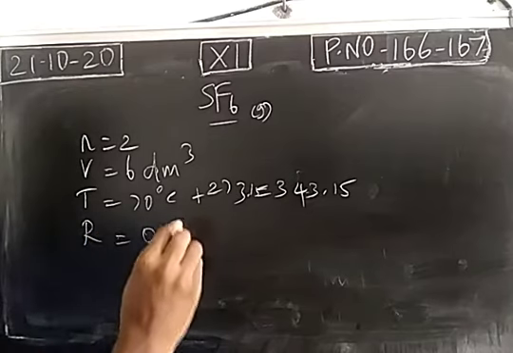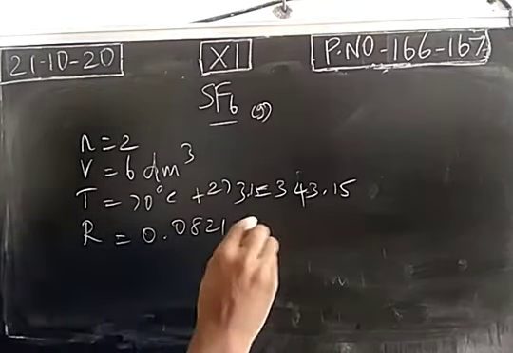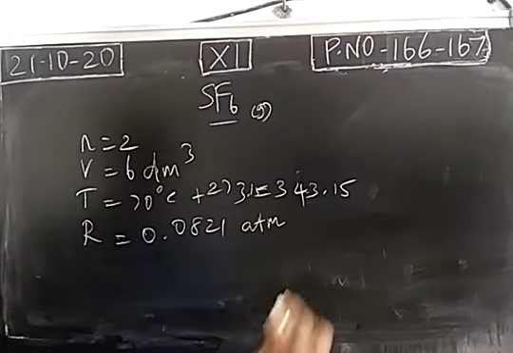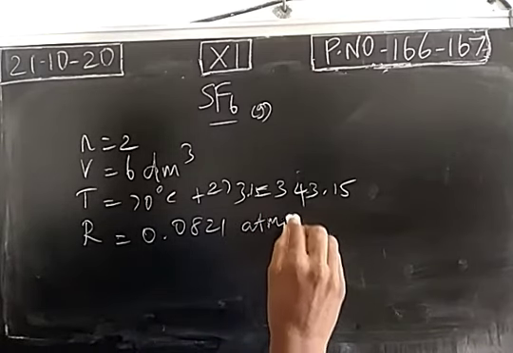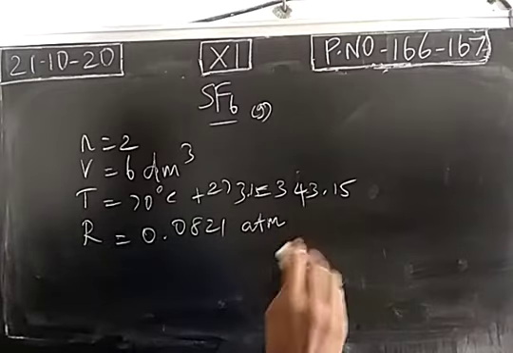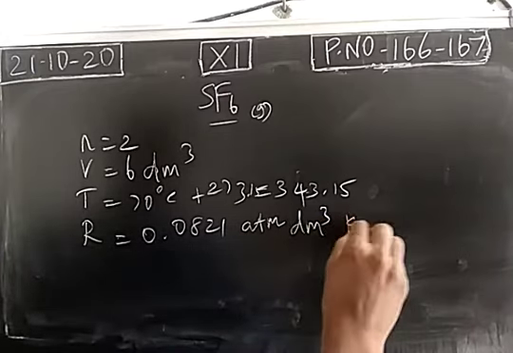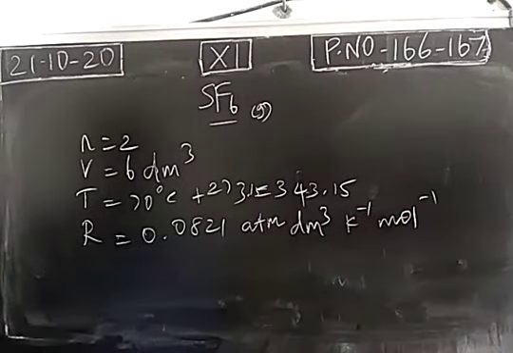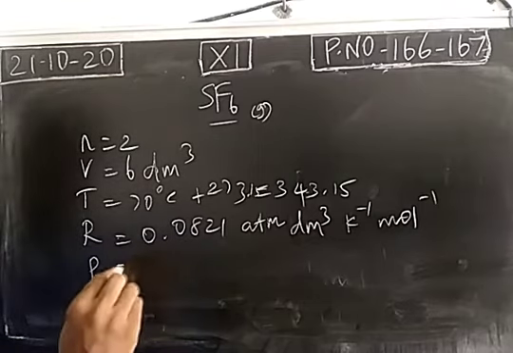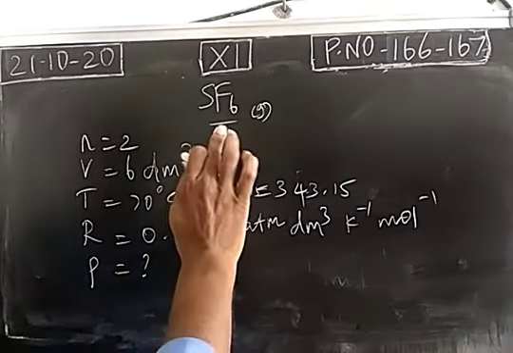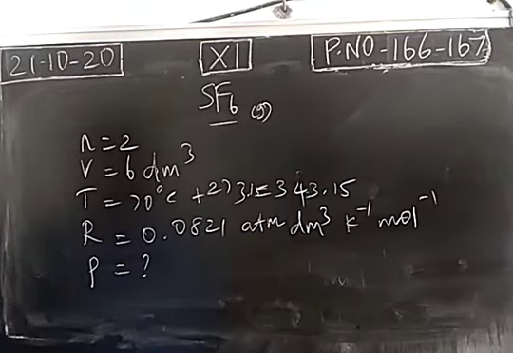Gas constant 0.0821 units: atmospheric pressure, liter or decimeter cube per Kelvin per mole. For sulfur hexafluoride gaseous molecule, all these values are given: number of moles, volume, temperature, and the gas constant. We have to calculate pressure. And the thing is, this is assumed as an ideal gas. Practically, we don't have an ideal gas. We have to assume that sulfur hexafluoride is an ideal gas.